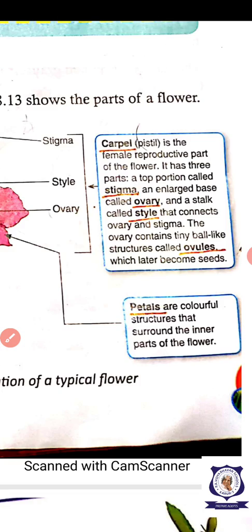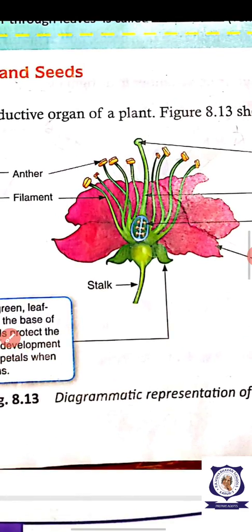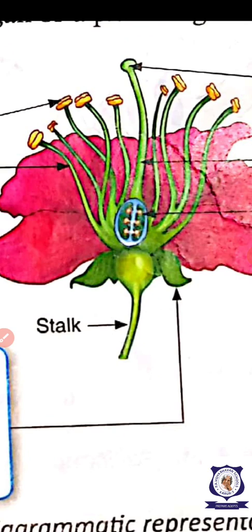Okay, now next we are going to see about the carpel. What is it? Carpel. This whole portion is called carpel or gynoecium. The carpel contains the ovary, style and stigma.